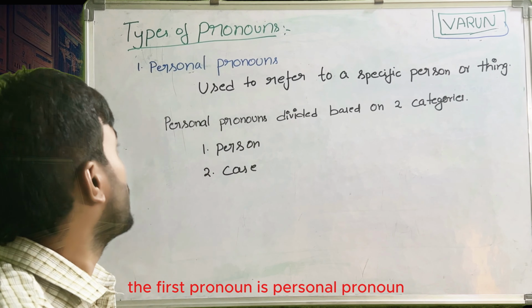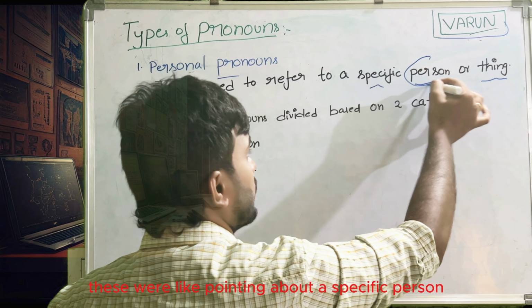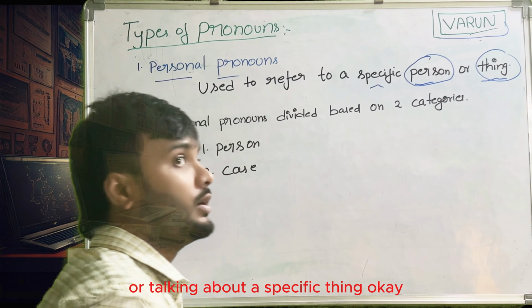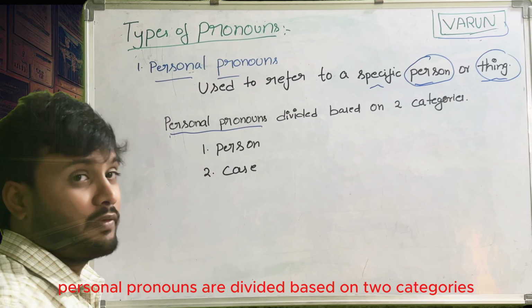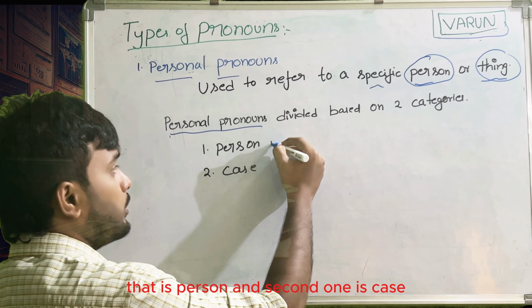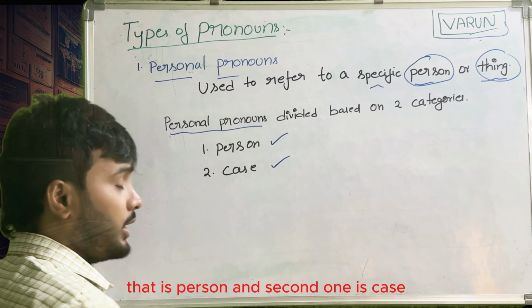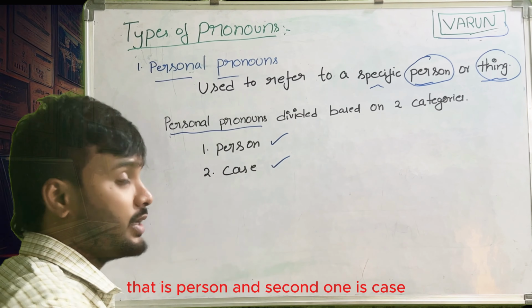The first pronoun is personal pronoun. A personal pronoun speaks about a specific person or a thing. It is used to refer to a specific person or a specific thing. These personal pronouns are divided based on two categories: that is person, and second one is case. We will discuss these things.